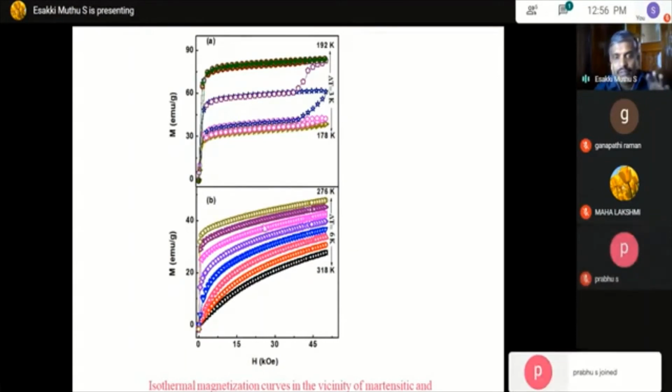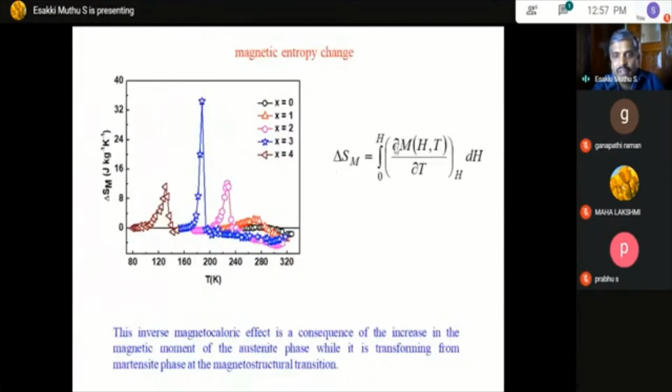From this curve we calculate the delta Sm value, the magnetic entropy change. With some small manipulations, we calculate the change in magnetization with temperature for a particular field, up to 5 Tesla.